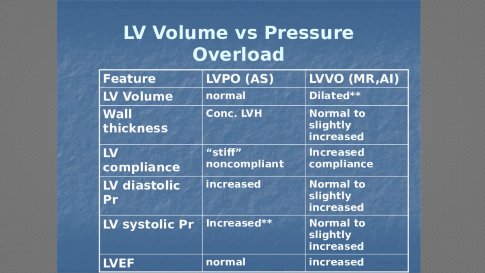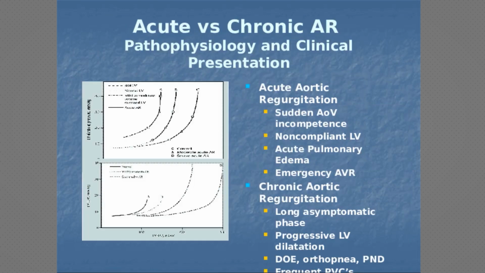LV volume is normal in aortic stenosis and dilated in aortic regurgitation. Wall thickness is concentric LVH in aortic stenosis, and normal to slightly increased in aortic insufficiency. LV compliance is stiff and non-compliant in aortic stenosis, and increased in aortic insufficiency. LV diastolic pressure is increased in aortic stenosis, and normal to slightly increased in aortic insufficiency. Ejection fraction is normal in both cases.